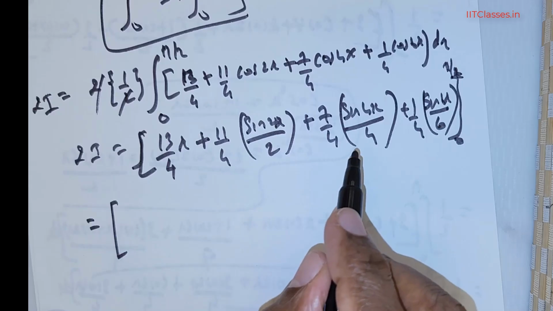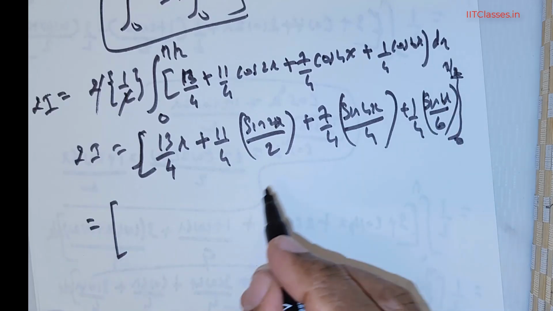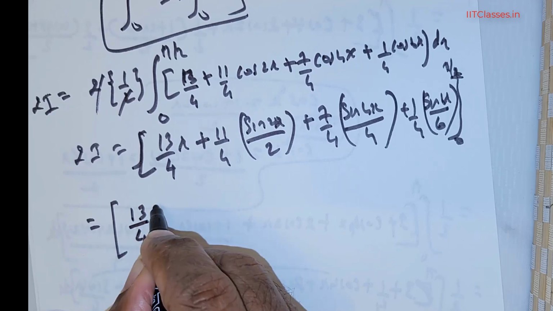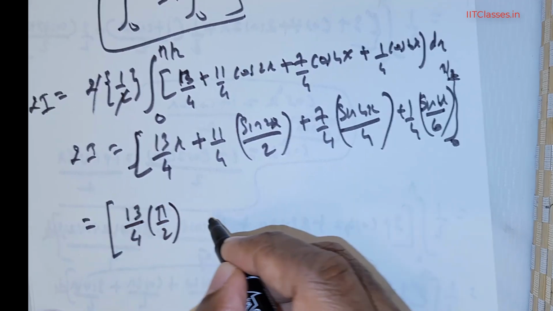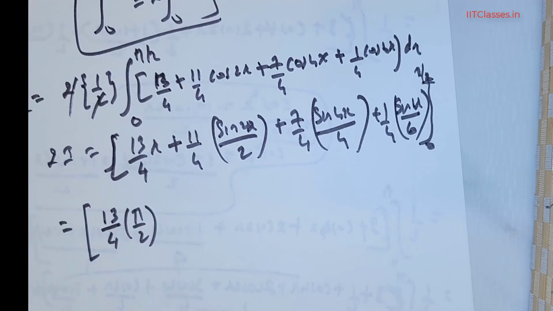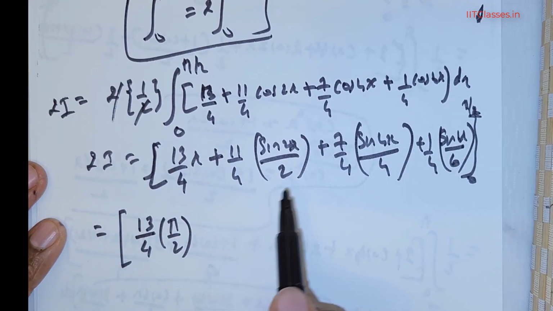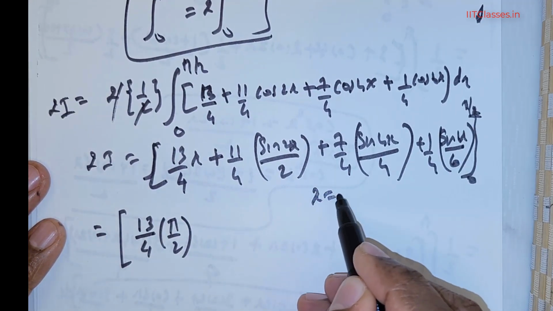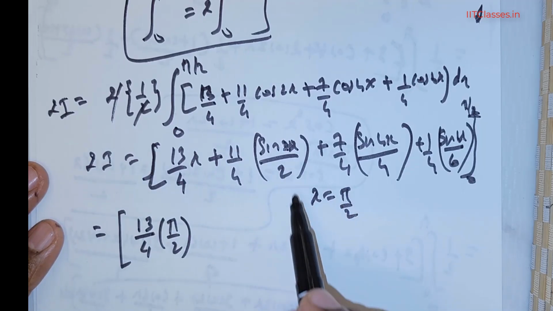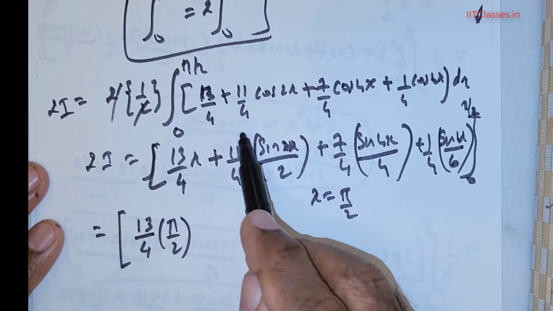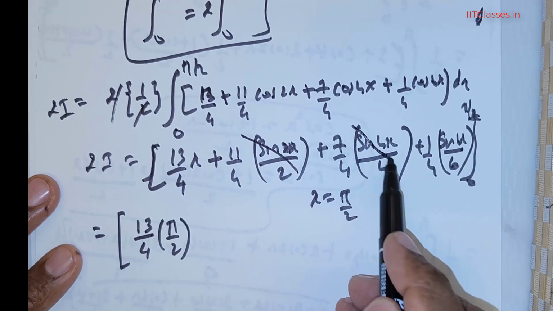If I substitute the upper limit pi/2, I would have 13/4 times pi/2, fine. When we substitute the limits, can you tell me what would be left? If you substitute x = pi/2, sin 2x gives sin pi, the sine goes off. Again you get sin 2 pi, sine goes off.